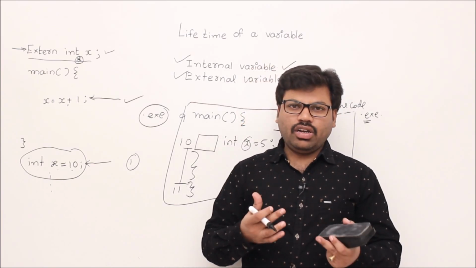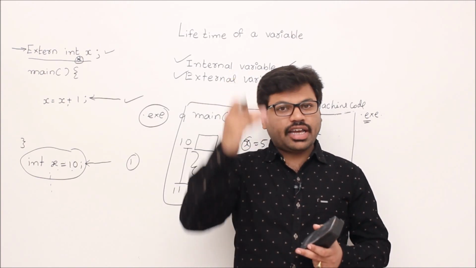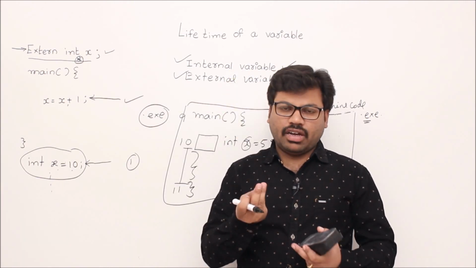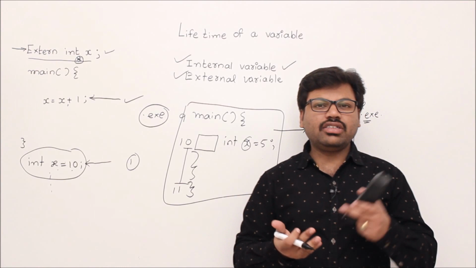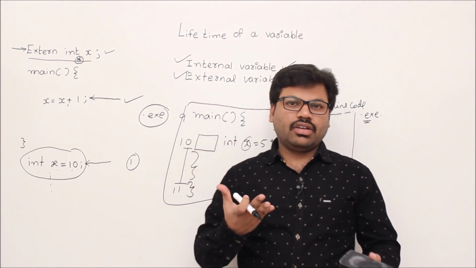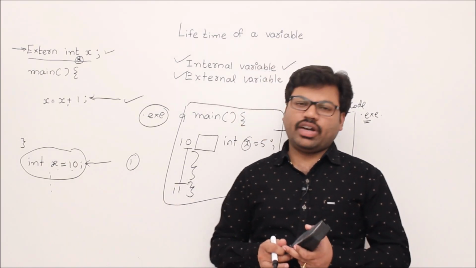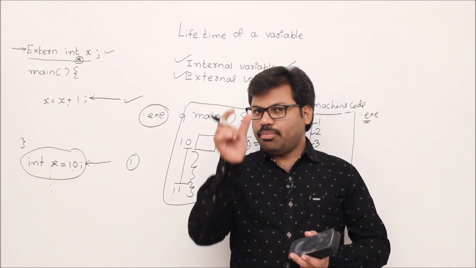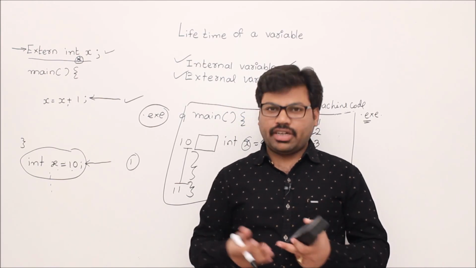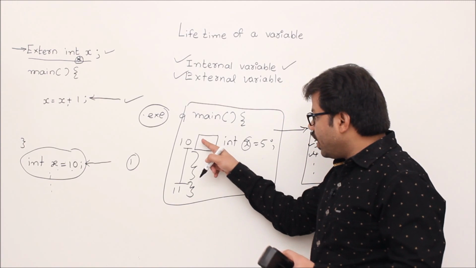Lifetime of a variable is nothing but the time period of the program execution time where the variable is appropriate, that means you want it. You don't want it after that. In one line, lifetime is a time period of your program execution time where your variable is alive.